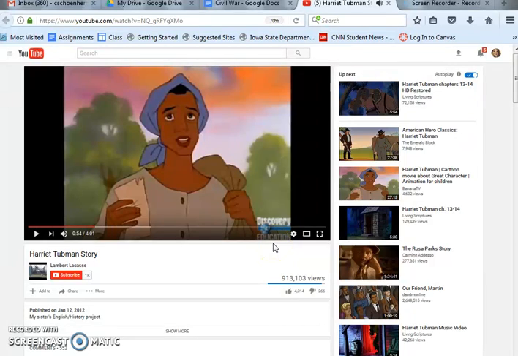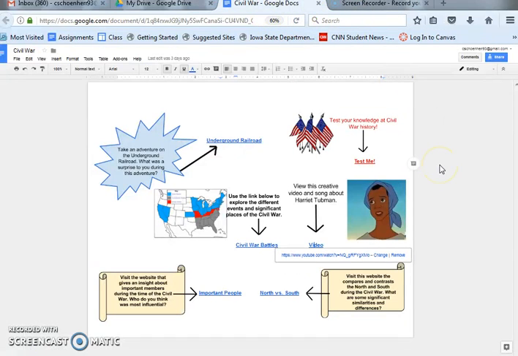It's actually part of, I don't know if it's a television series or a movie about Harriet Tubman. So if you wanted to extend off of that, you could even show chunks of this show about Harriet Tubman. It could be a great compare and contrast too. If you know a lot about the history of Harriet Tubman, awesome. Well, let's compare it to this video or this cartoon. What are some similarities? What are some differences? So you can kind of go cross-curricular there.